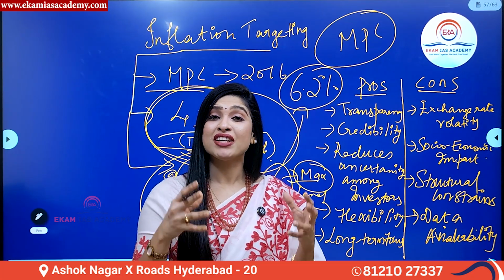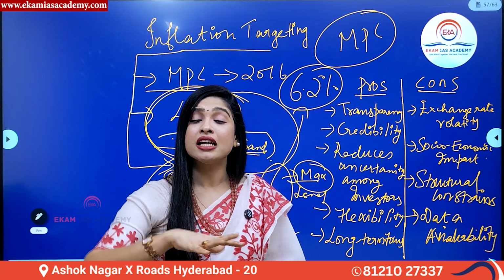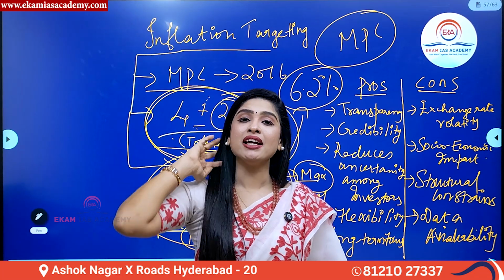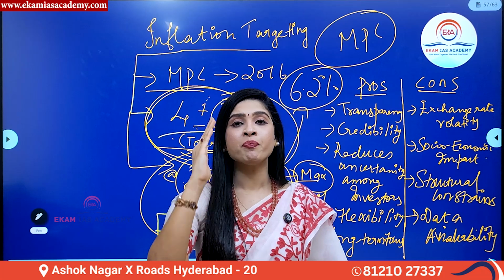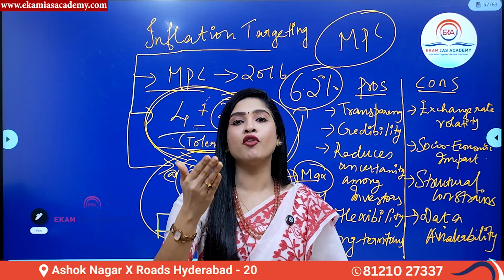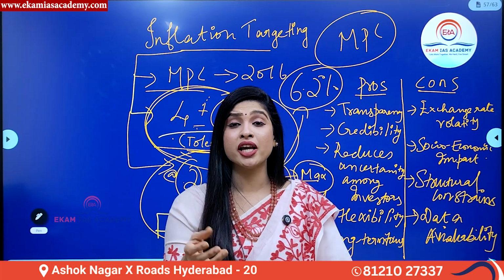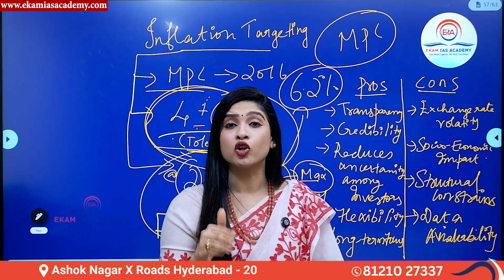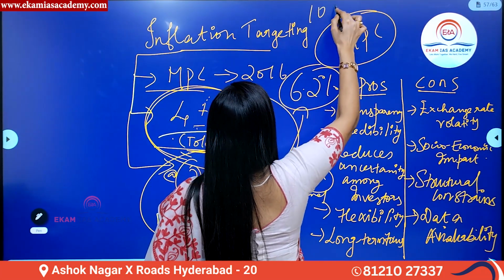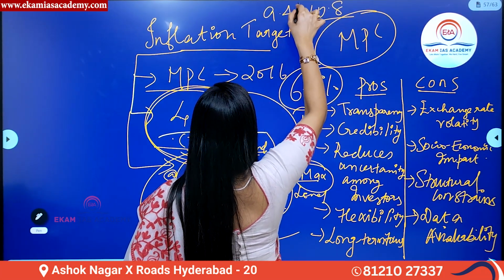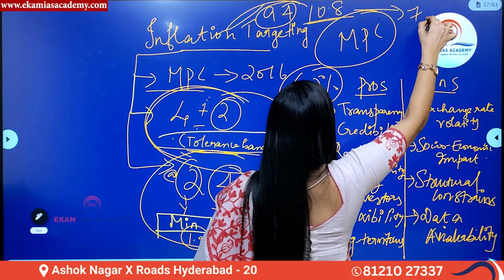In spite of having such targeted levels of inflation for our country, India is still not able to keep up the limits. It was said that for the year 2023-24, inflation will be brought down to 4.2%. But now suddenly there is a surge in inflation. If you see the food inflation as per October-November 2024 data, it stands at 10.8%. In September it was only 9.4%, which is very high. Instead of decreasing, food inflation has come to 10.8%.